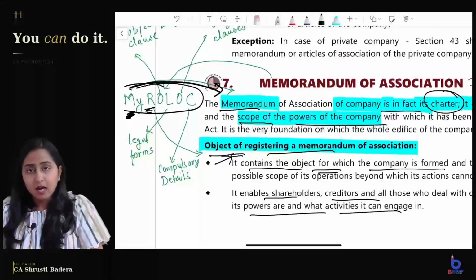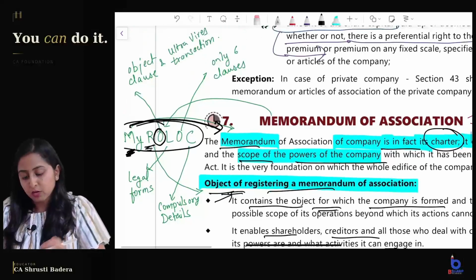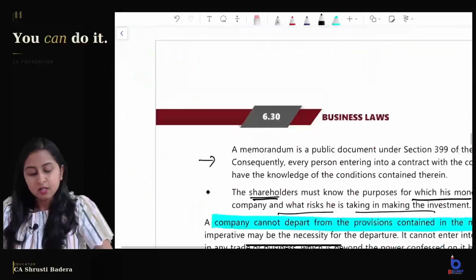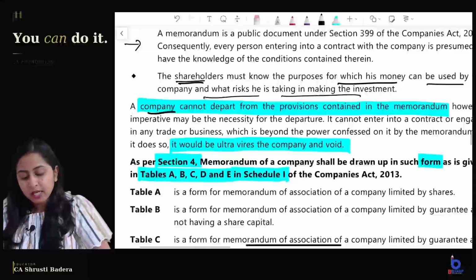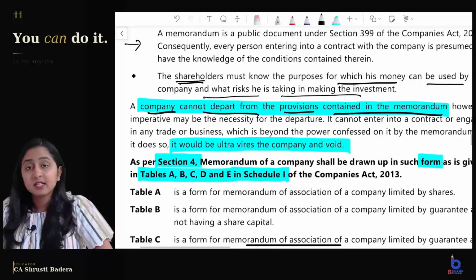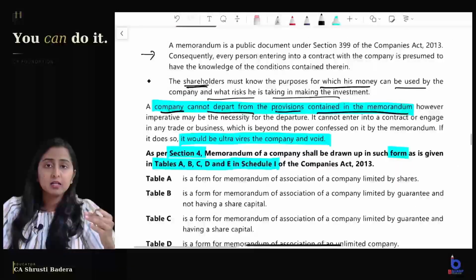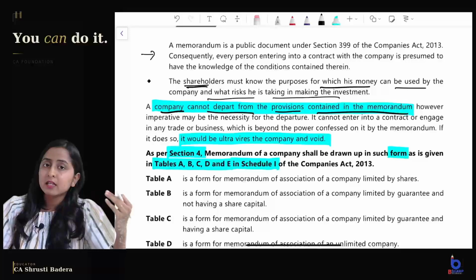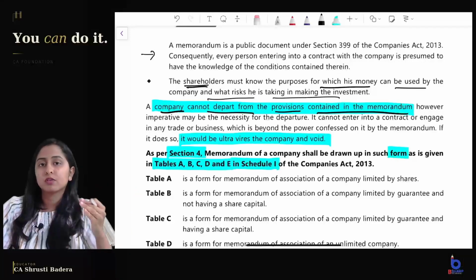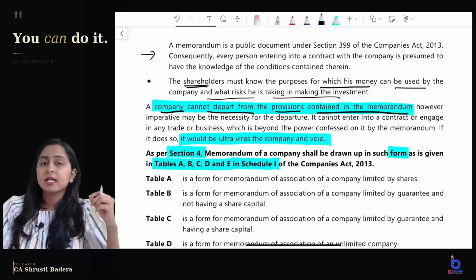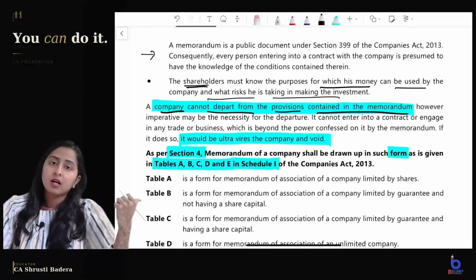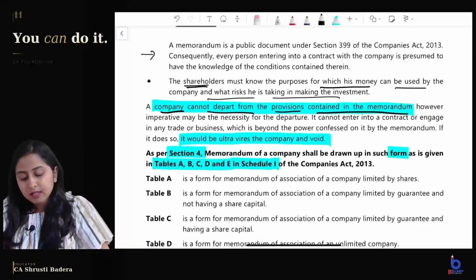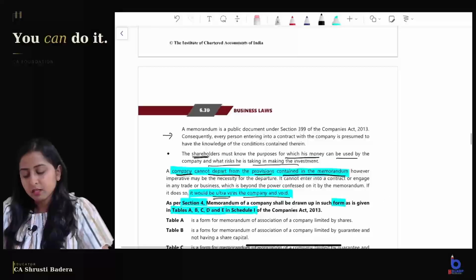That is about R. O is the object clause and ultra vires transactions. A company cannot depart from the provisions contained in the memorandum. Whatever is written in the memorandum, if the company engages in any activity which is outside the object clause of the memorandum, then such a transaction is called an ultra vires transaction. We will discuss it again in detail in the ultra vires topic. The ultra vires transaction will be void.